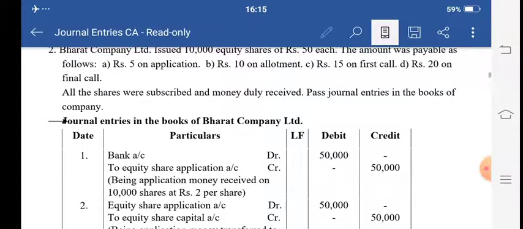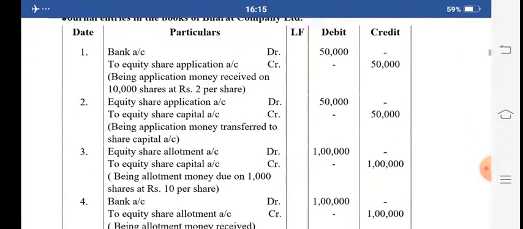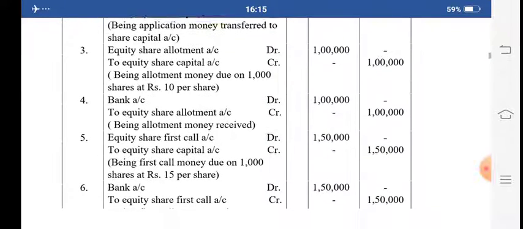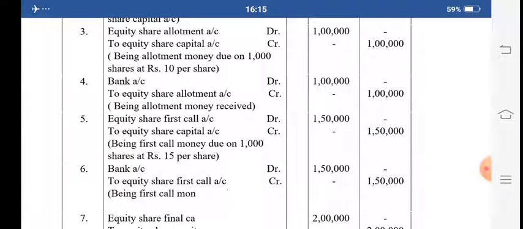Next, related to the allotment, entry number 3. The equity share allotment account debit rupees 1 lakh to equity share capital account credit rupees 1 lakh. The narration: being allotment money due on 10,000 shares at rupees 10 per share. 10,000 into 10 is rupees 1 lakh. Next, bank account debit to equity share allotment account credit rupees 1 lakh, being allotment money received. Like this you pass the journal entries for allotment.